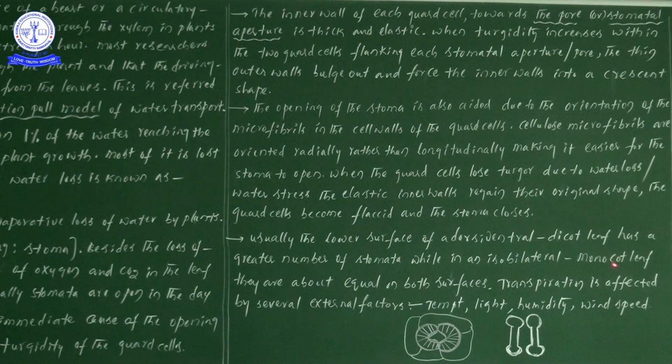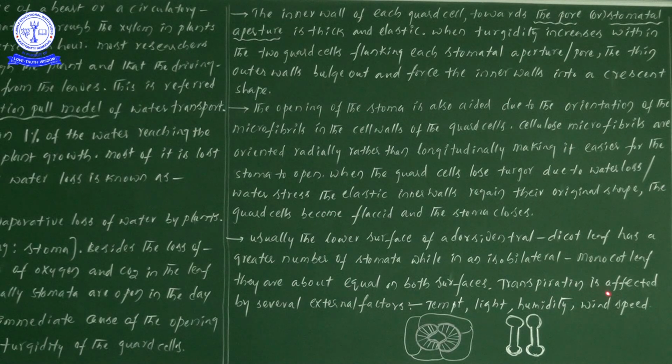In a monocot leaf, both the upper epidermis and the lower epidermis have an equal number of stomata. But in a dicot leaf, we observe more stomata on the lower surface. That is a point to keep in mind.